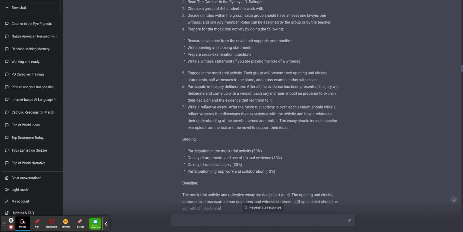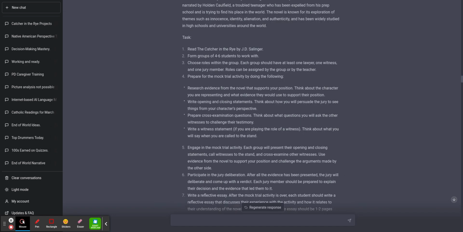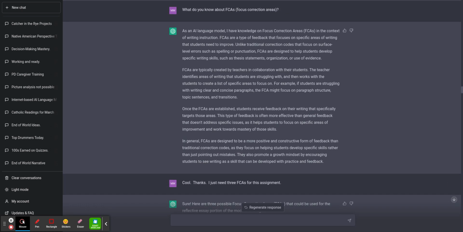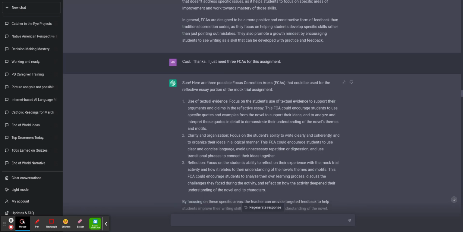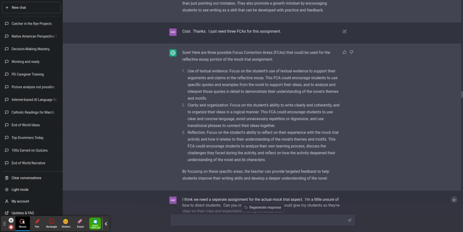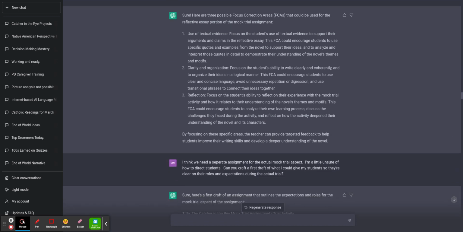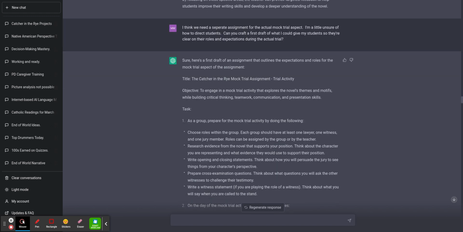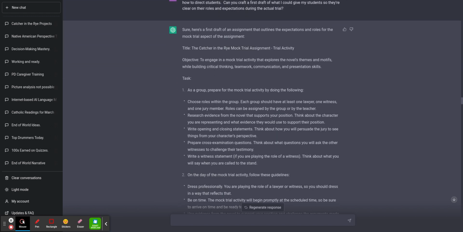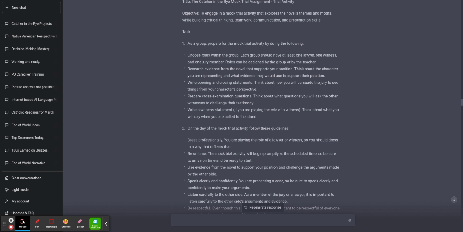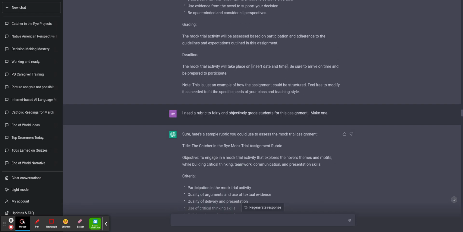Taking all of those ideas and creating an assignment, revising the assignment, revising the task, knowledge of specific educational concepts like focus correction areas and differentiation later on. It created additional assignments based on what I needed it to, as long as I was clear.